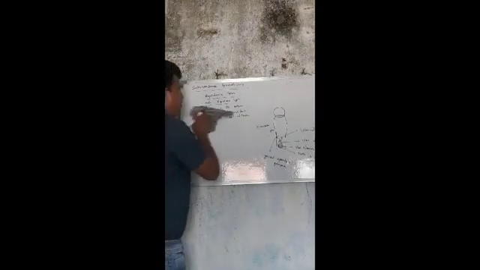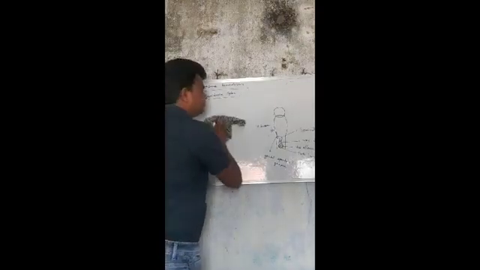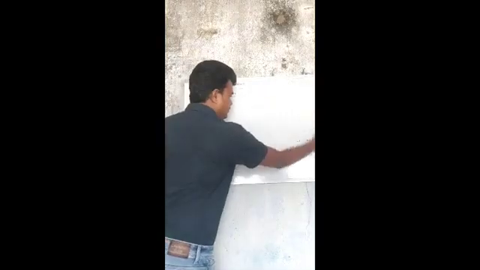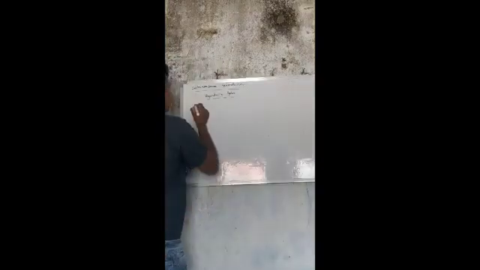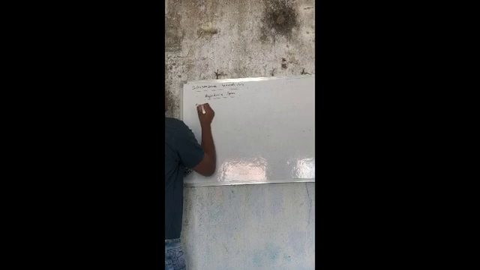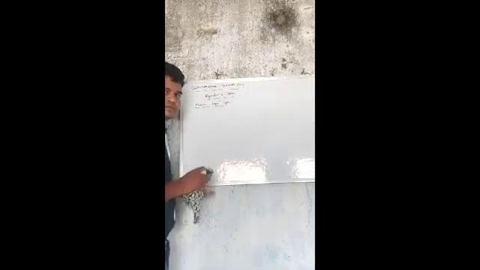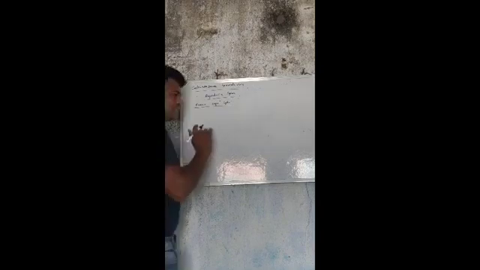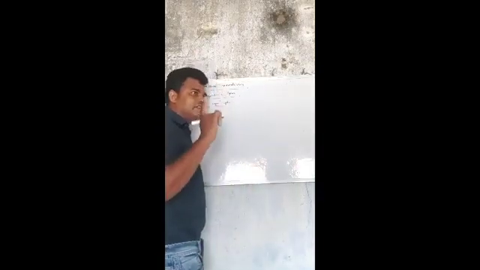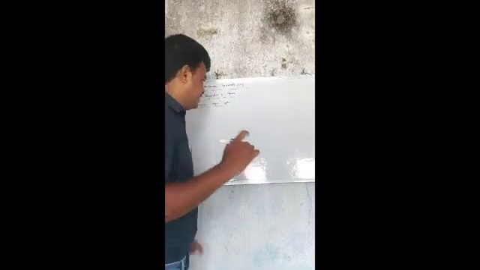And now come to the female reproductive system. Here there are 4 to 7 testes, and here a single ovary is there.